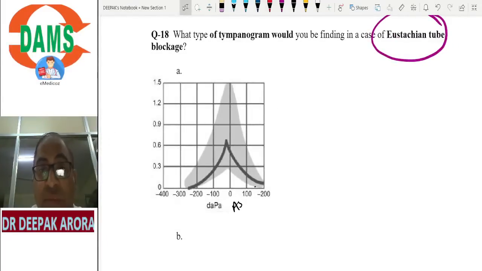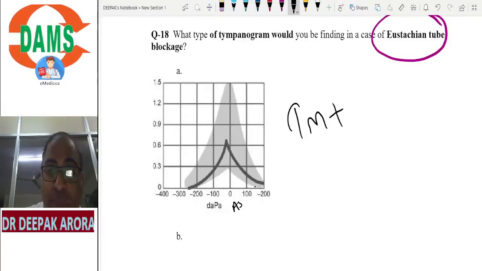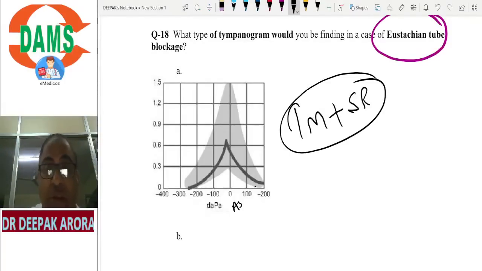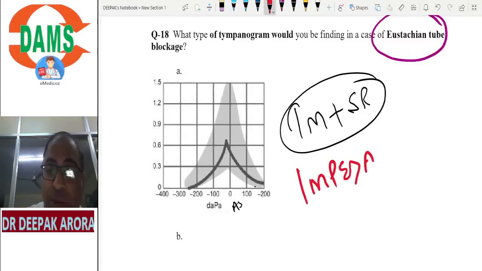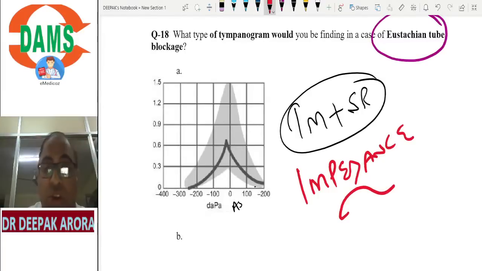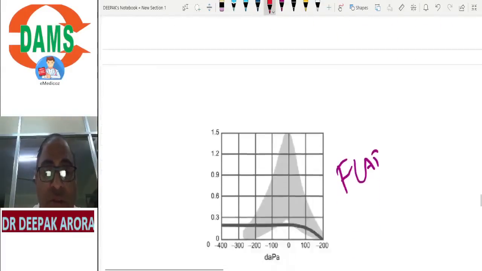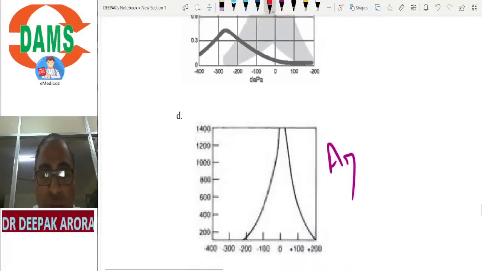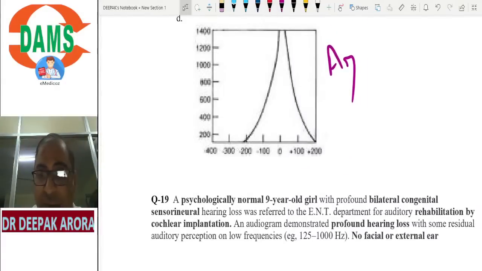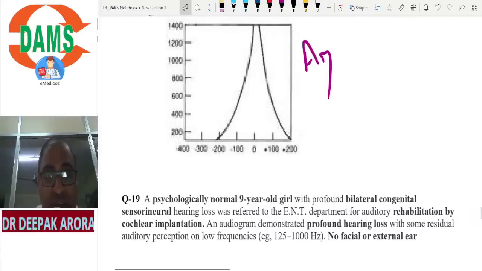Done. Which investigation? Tympanometry plus stapedial reflex. This combination is known as impedance audiometry, the investigation of choice for conductive deafness. Impedance audiometry is a battery of investigations. Many investigations are there in your impedance, which are related to your middle ear. Done. So this is an image-based MCQ again. Question number 19. Bilateral congenital sensorineural deafness.